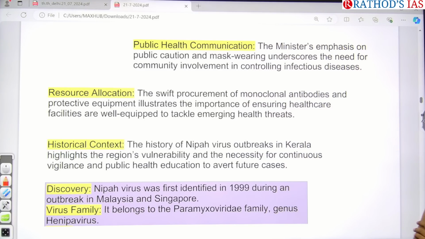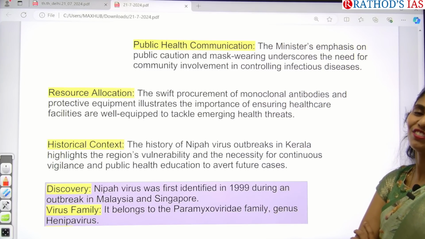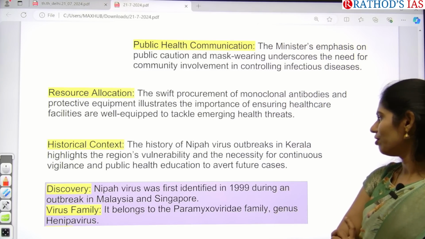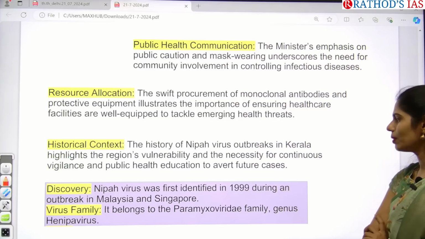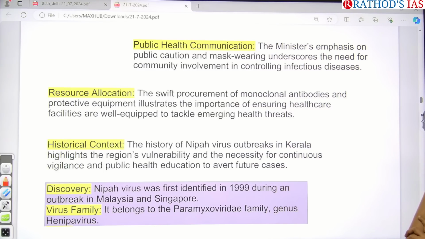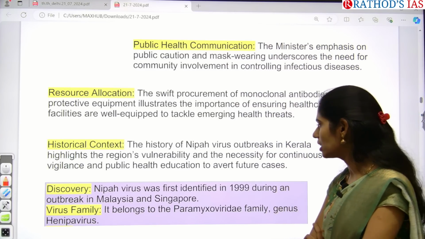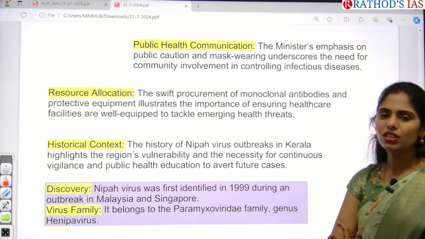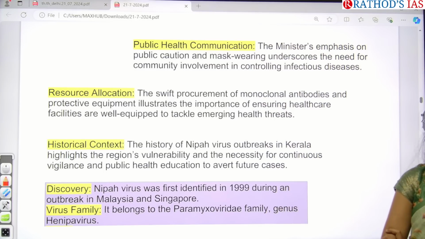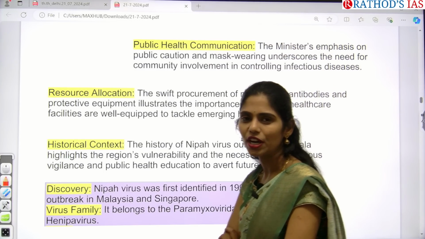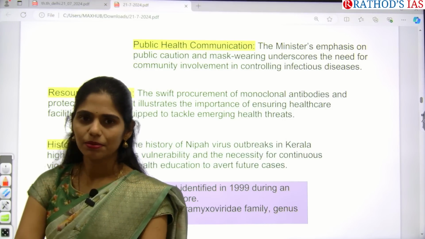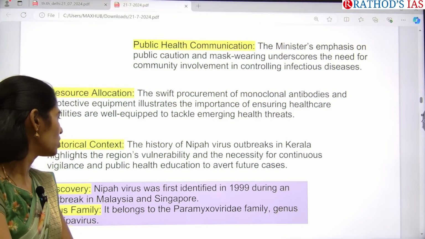And you also have to see the history of Nipah cases in Kerala. Frequently we can see Nipah outbreaks happening in this Kerala region, so that we can understand the region's vulnerability. The health ministry needs to have proper vigilance, and public health education is very important to control future epidemics in this region. That is the main thing which was given.